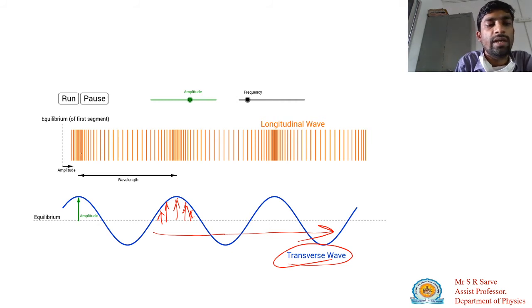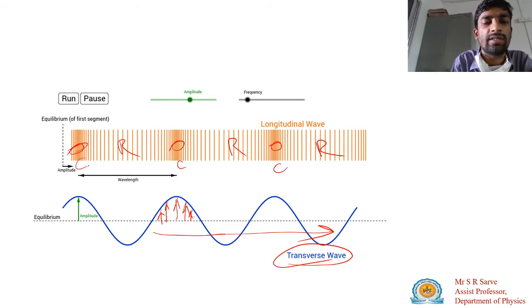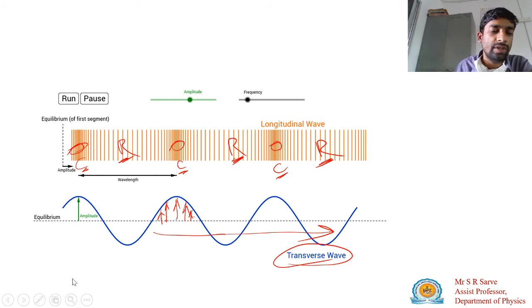And here this one is your compression, this is compression, this is compression, and this one is your rarefaction, this one is rarefaction, this one is rarefaction. So in case of longitudinal wave, there is a production of compression and rarefaction, compression and rarefaction, compression and rarefaction.